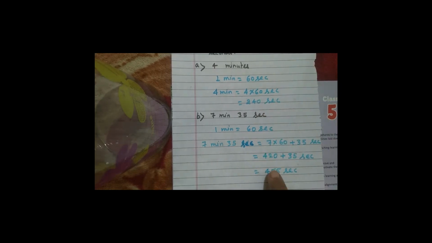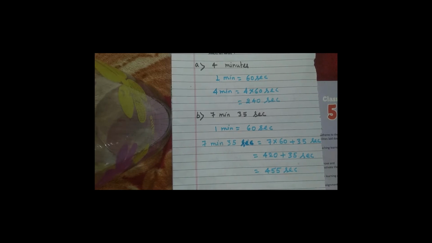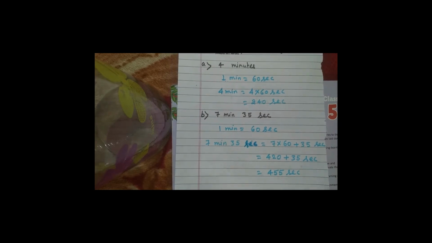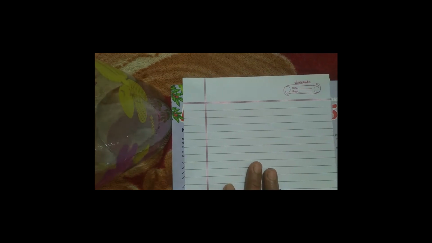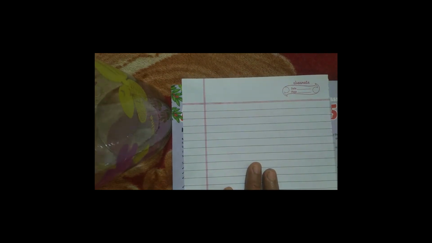So, do these 2 questions in the notebook. Next thing we are going to discuss, that is what? 24-hour clock. Okay, we are going to discuss 24-hour clock. So students, I hope that you must have seen on television the time is written according to 24-hour clock, like 19:35 in this way, 21:36 in this way.